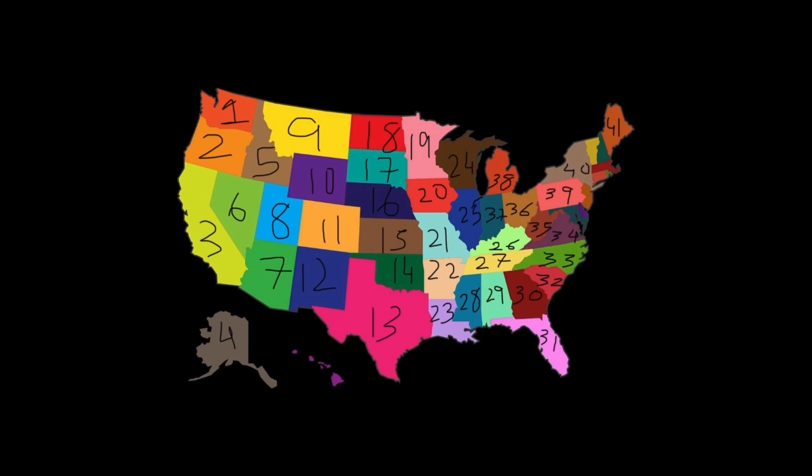47 is to the east of Massachusetts, Rhode Island, which is not an island, it is mostly in the mainland. 48 is New Jersey, just to the south of New York State and to the east of Pennsylvania. 49 is Delaware, just to the south of New Jersey, and 50 is to the south of Delaware, that is the state of Maryland. So there you have it, 50 states in the United States of America.